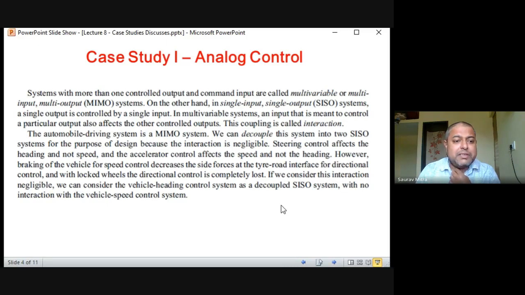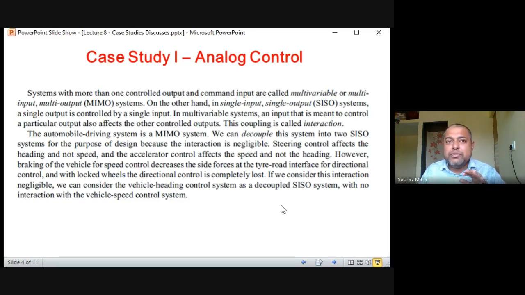However, braking of the vehicle for speed control decreases the side forces at the tire-road interface for direction control. And with locked wheels, the direction control is completely lost. So in the current digitally controlled car, there is something called an ECU, electronic control unit, and an anti-lock braking system, ABS, and traction control, TRC. All these things you will find everywhere. The microcontroller based system is actually controlling the vehicle performance. So in that case, all these parameters become kind of correlated.